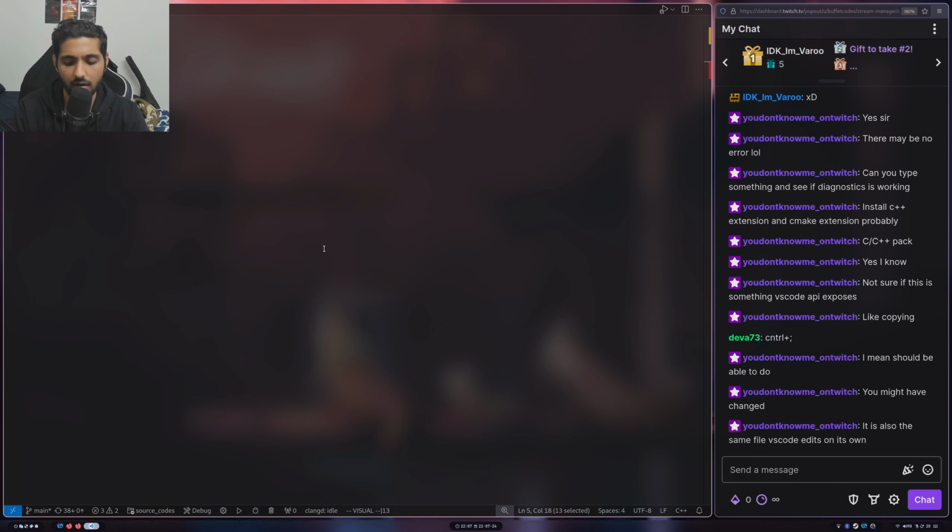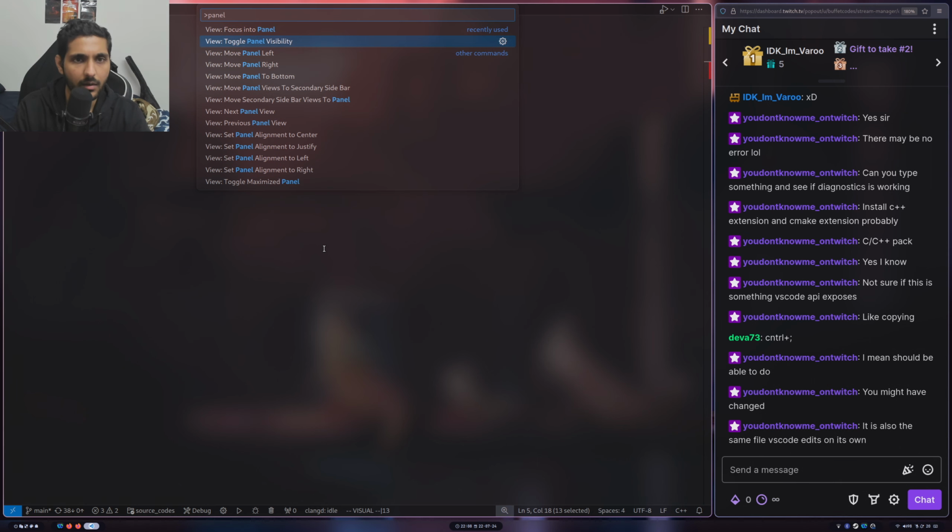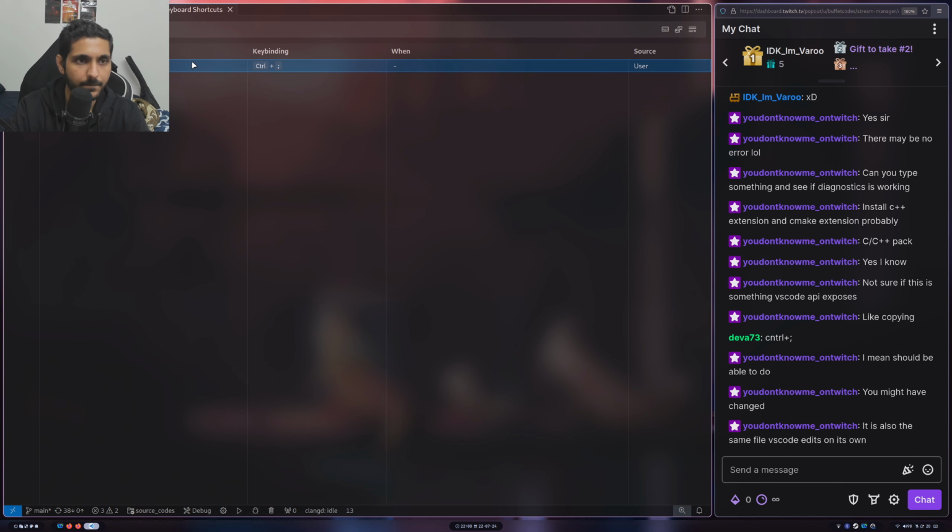Okay, first of all, that was panel, right? So let me figure out toggle panel visibility, toggle maximize panel set. Okay, panel alignment to left, right. Okay, I want to change. This is toggle, right?